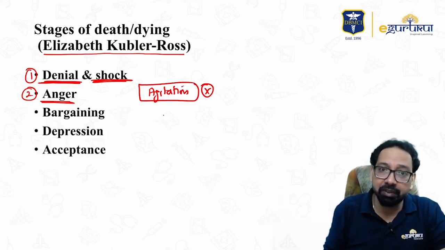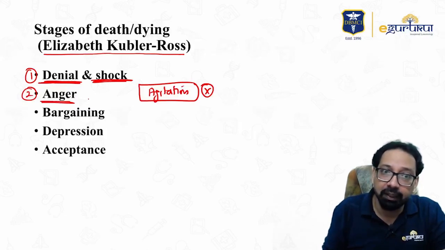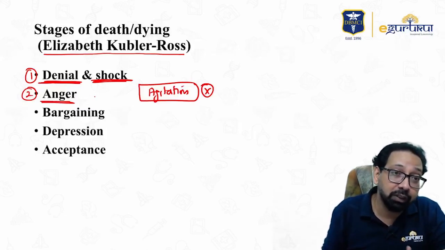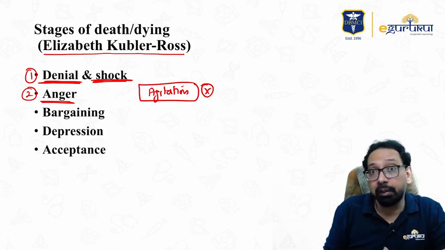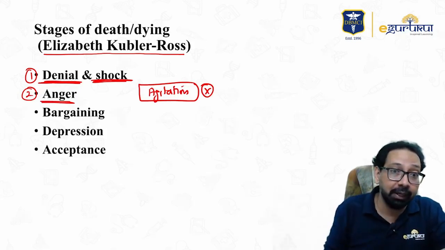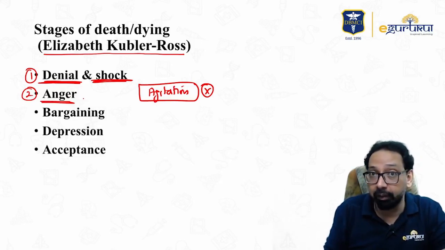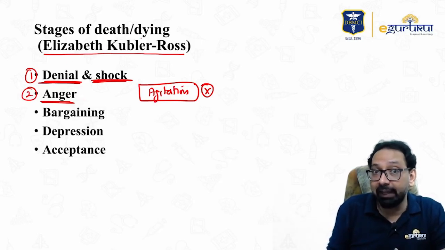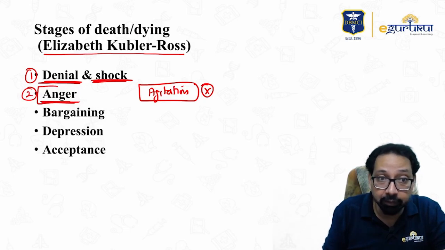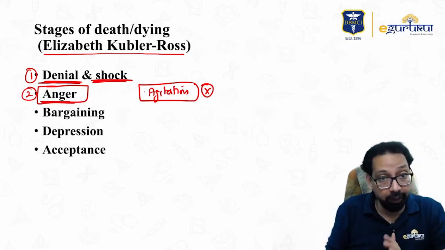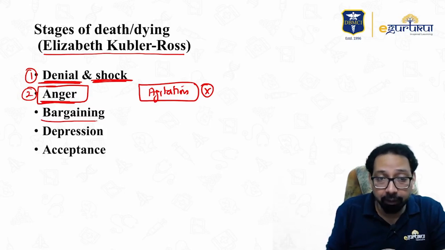Question was asked in MCI. Yes, they ask, which of the following is not a stage of Elizabeth Kubler-Ross or stages of death? Yes, and they gave agitation in place of anger. So, in stages of death and dying, there is anger, not agitation. Okay, remember this point.